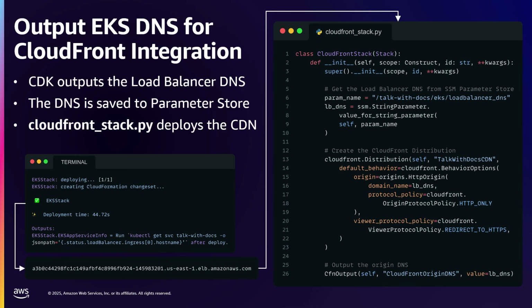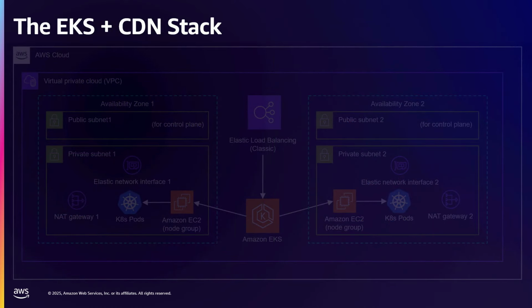Why this is cool is that we already deployed the EKS stack. We can take the outputs from the EKS stack. Some of that stuff might be like the DNS, or you might store some things in Parameter Store. But you can take the outputs of that stack and put it into the CloudFront stack. So we talked about having multiple stacks, and the outputs of one become the inputs of another one. And then we're able to deploy our CloudFront distribution.